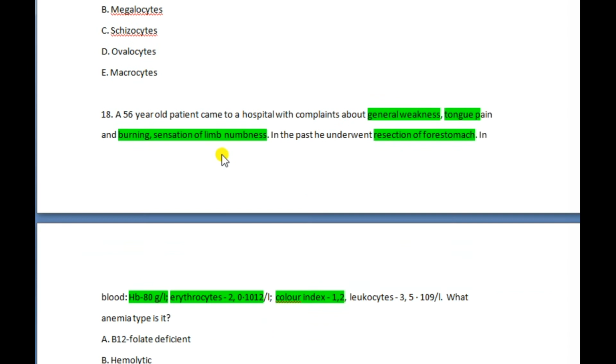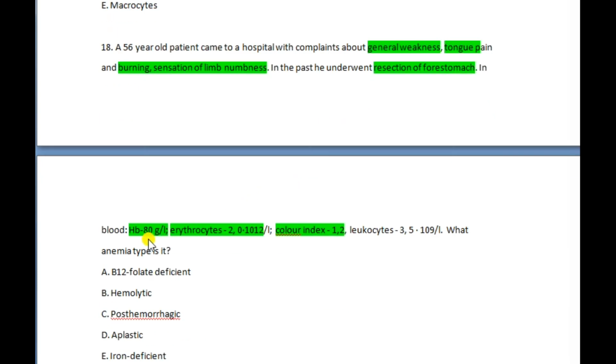So going to the next question: a 56-year-old with general weakness, tongue pain, burning sensation, limb numbness, and resection of the forestomach. Hemoglobin is 80 grams per liter. It's low. Erythrocytes are also low. Color index is high, because normal is 0.85 to 1.15. Leukocytes are a little bit low.